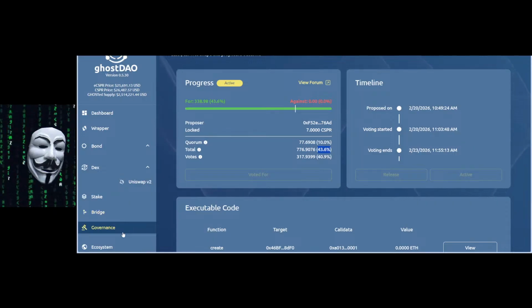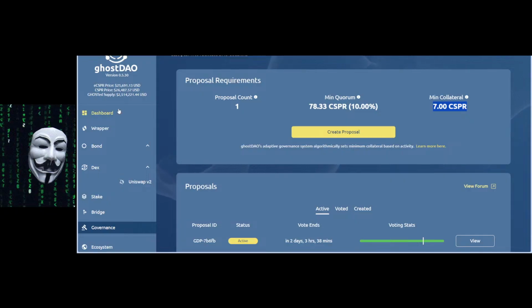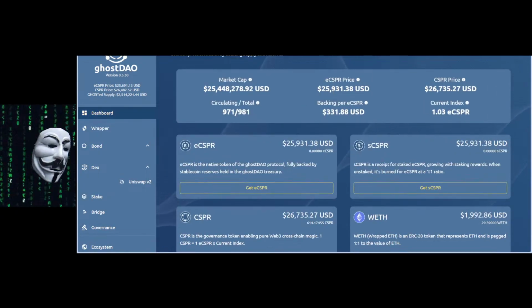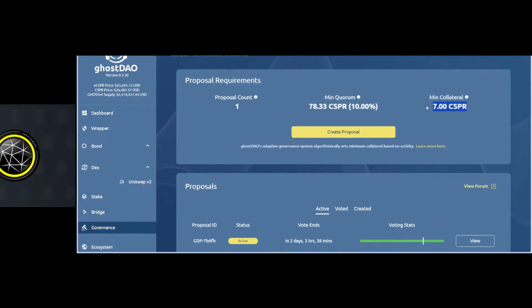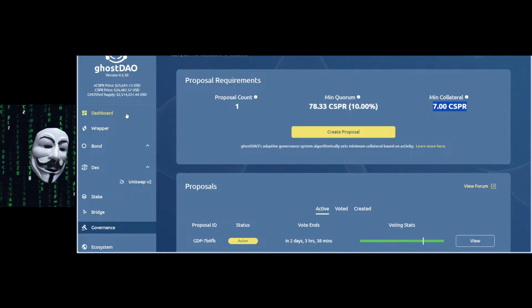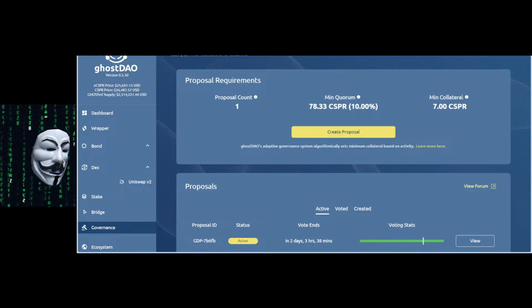Now, an interesting part: when you go to the governance, here the minimum collateral is 7 Casper. Yeah, this current price is insane. 7 Casper at $25,000 is fucking insane. Absolutely. Well, you waited, right? You had to buy it earlier, but 7 Casper. Let's say the back-end price here is like whatever, $300, right? So we're looking at roughly $2,000, right, to make a proposal.